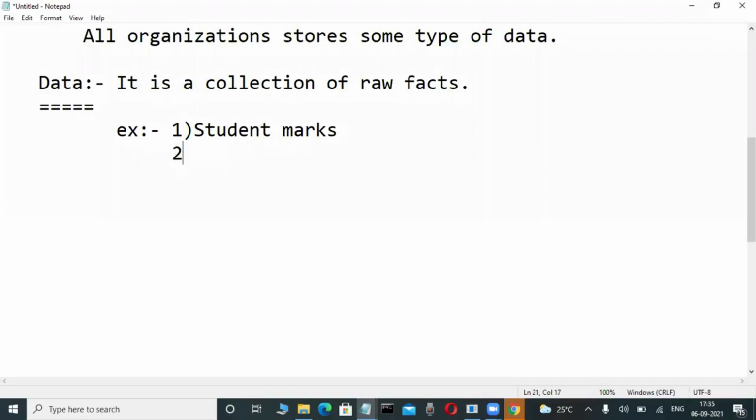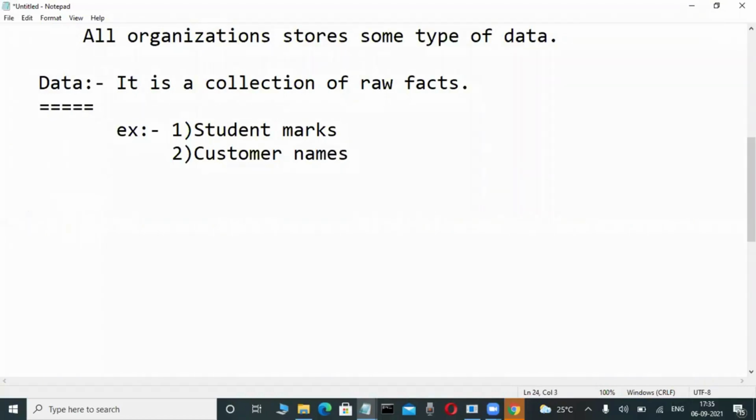Again, in business, customer names are there. Customer names are also data. That is a collection of strings. My name is Murli, your name is ABC, another one XYZ, like this. Now, this is just a small example, but once we start information, you will understand the difference.